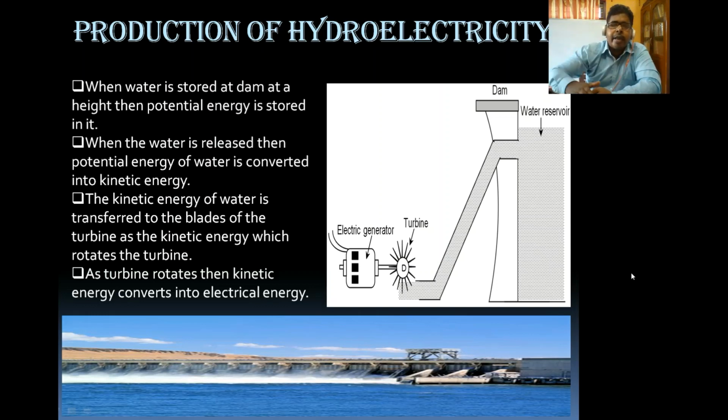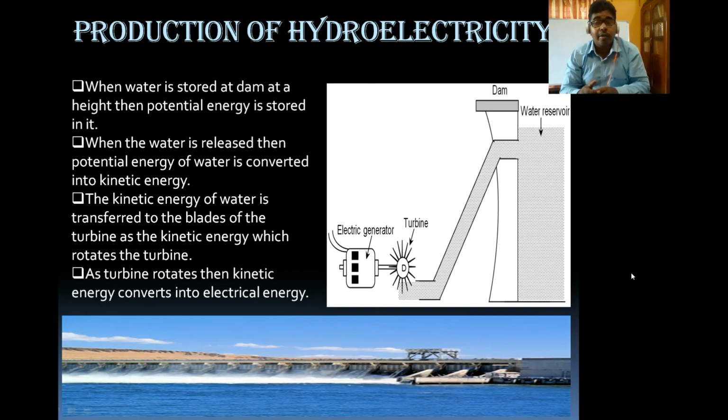When the lock gate is lifted, then the water comes downwards, so the potential energy stored in the water converts into kinetic energy, because the water is coming with speed when it is released. That kinetic energy of the water comes very fast and hits the blades of the turbine. So to produce electricity we have to rotate the turbine. What is a turbine and how it works, you will learn in class 10. Now you only have to remember that if we rotate the turbine, then only we can produce electricity.